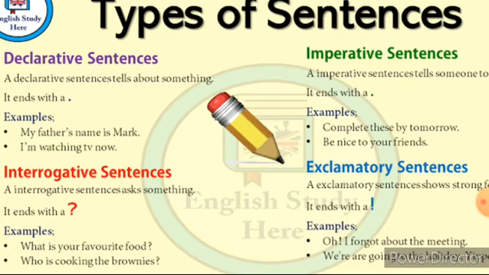And the fourth one is the exclamatory sentence. An exclamatory sentence shows strong feelings. It is a sentence that expresses a sudden and strong feeling such as happiness, sadness, wonder, pity, surprise or thankfulness. And it ends with an exclamation mark.